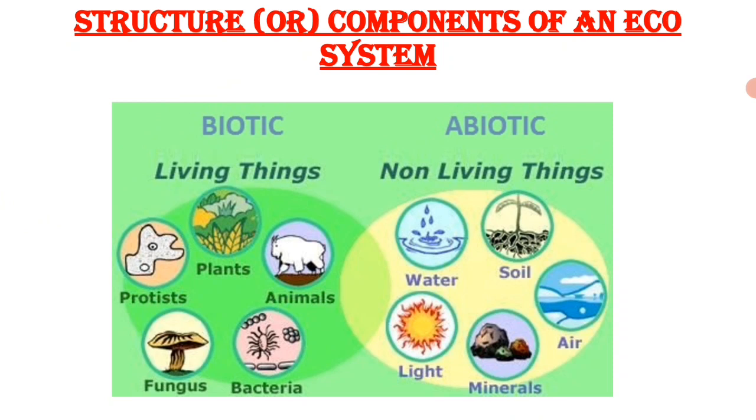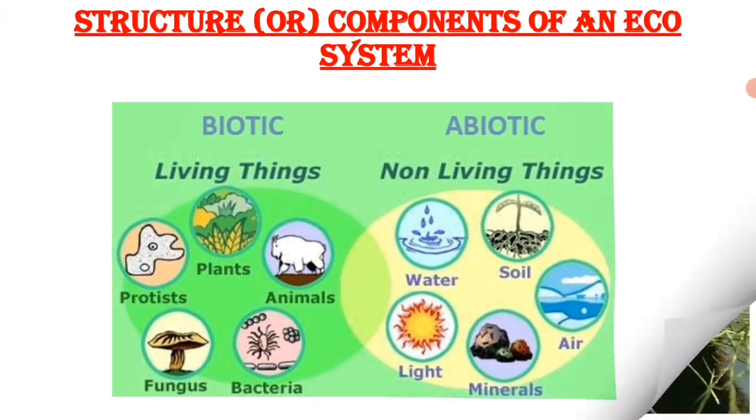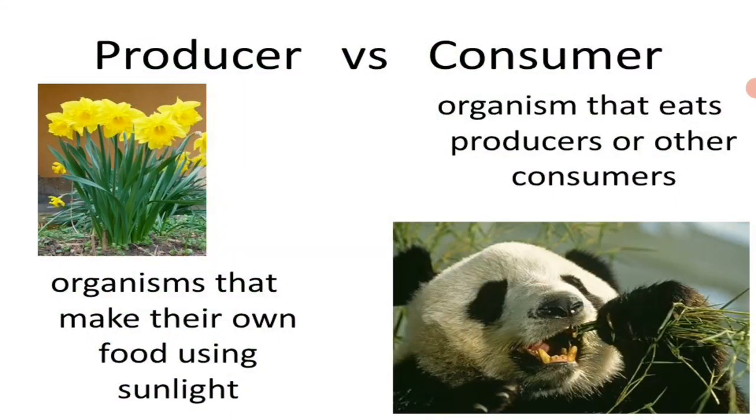So biotic components are classified into three types: producer, consumer and decomposer. So producers are otherwise called the autotrophs. They are able to produce their own food via photosynthesis process.